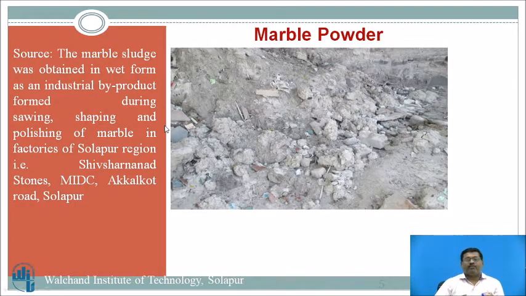Now the second sample is the marble powder. What is marble powder? Let us see the source. The marble sludge was obtained in wet form as an industrial byproduct formed during sawing, shaping and polishing of the marble in factories of Solapur region. This is the location from which the photograph is taken, that is Stone MIDC, Akkalkot Road. As you observe, this marble powder is what remains after sawing, shaping and polishing.